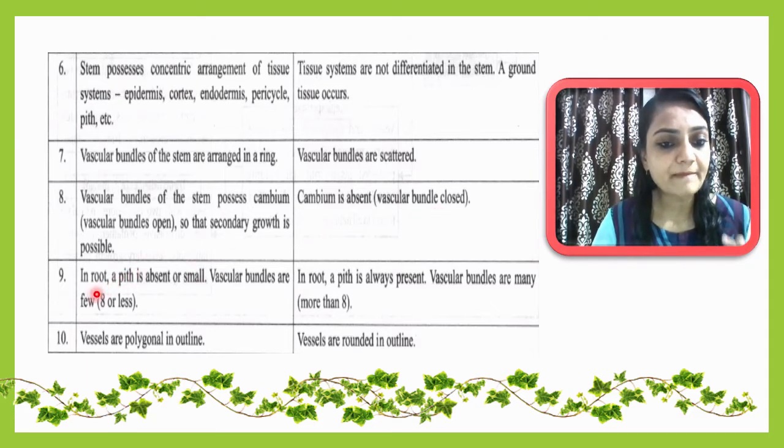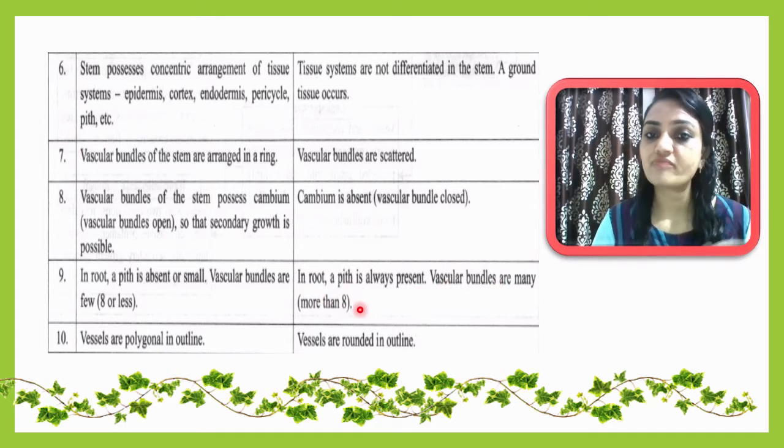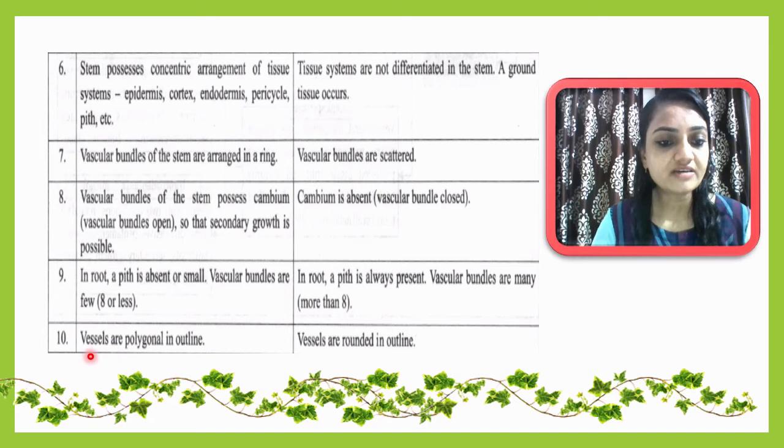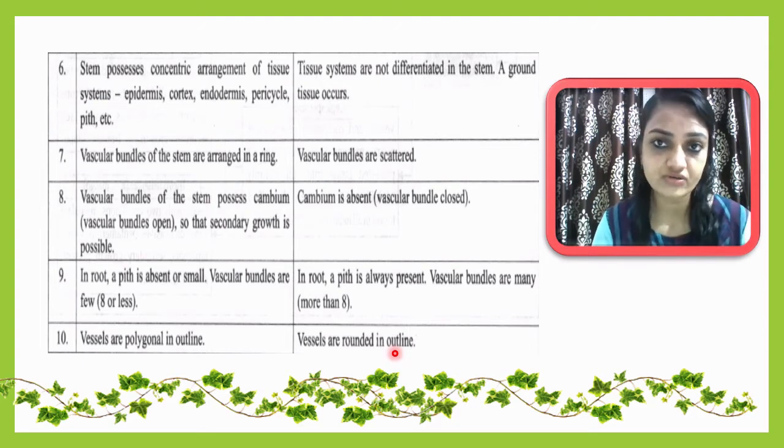In the root, pith is absent or small, and vascular bundles are few, that may be 8 or fewer. In the stem, pith is always present, and vascular bundles are many, maybe more than 8. Here vessels are polygonal in outline and here vessels are rounded in outline. So this is a major difference between monocots and dicots. Some definitions we will learn in detail in chapter number 5.